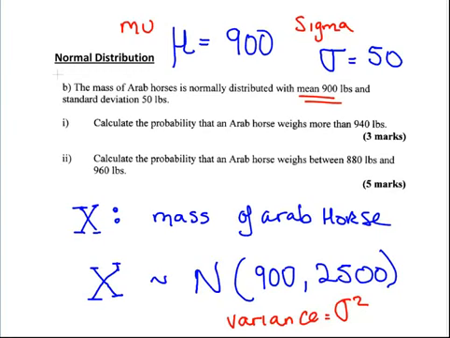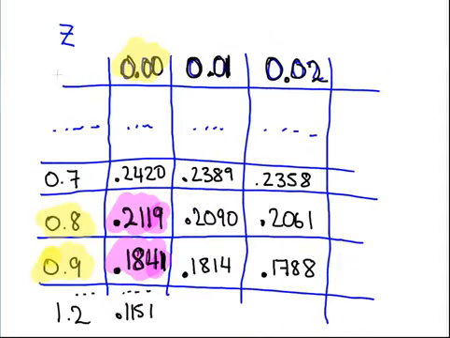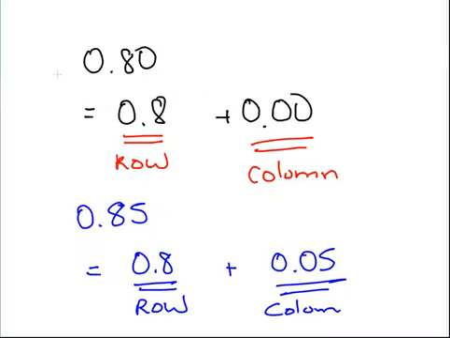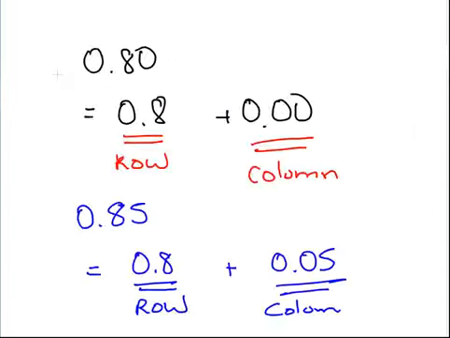We've actually done two other similar examples. Scroll down here, and there they are. For 940 pounds, we found it to be 21.19%. We've done two similar examples: 945 pounds, 18.41%, and 960 pounds, 11.51%. So that was the first part with two extra questions.